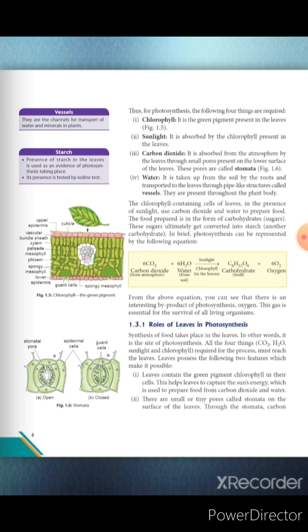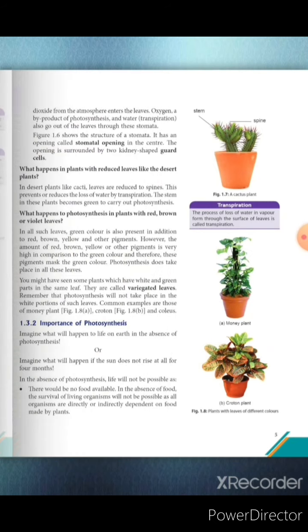Then next comes the roles of leaves in photosynthesis. The function or the role performed by leaves in photosynthesis is, first, leaves contain the green pigment, that is chlorophyll, which is present in the cells and helps in capturing the sun's energy to prepare food from carbon dioxide and water. Next are the stomata, which are very small or tiny pores present on the surface of leaves. These stomata allow carbon dioxide from the atmosphere to enter the leaves.